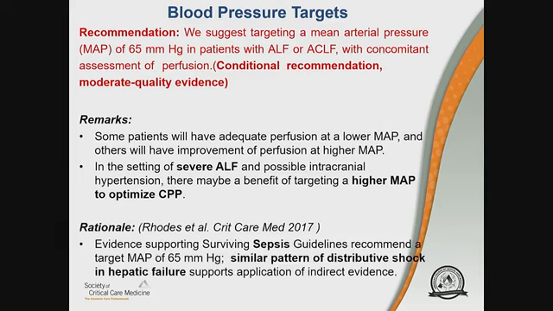And just as far as the rationale, again, we're extrapolating data, indirect evidence from the Surviving Sepsis guidelines that recommended a target MAP of 65, and we use the rationale that the form of shock in these patients, which is distributive shock, is similar to what we see in septic shock. So that is indirect evidence supporting this recommendation.